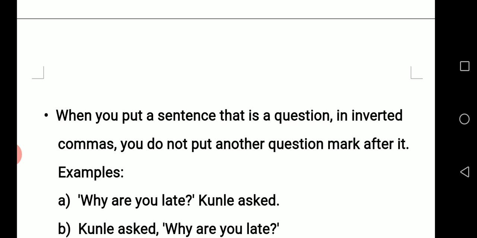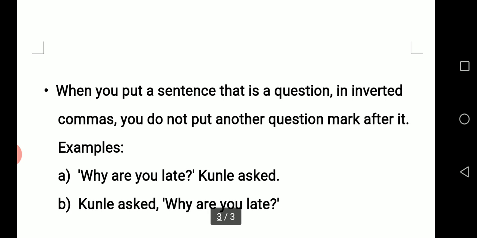Now take note. Remember, when you put a sentence that is a question in inverted commas, remember our inverted commas? That comma that is up, open and closed, then you insert a statement in between them. When you ask such questions, you do not put another question mark after it.